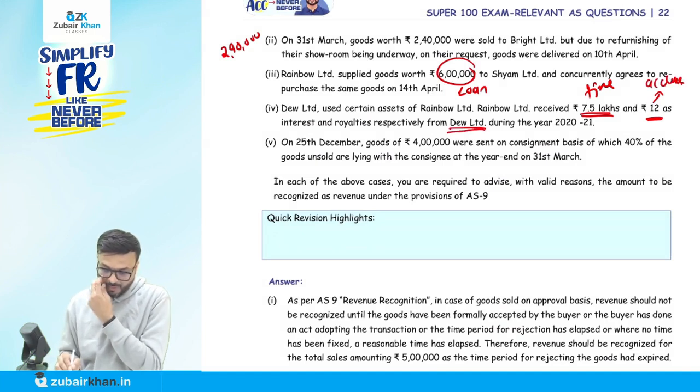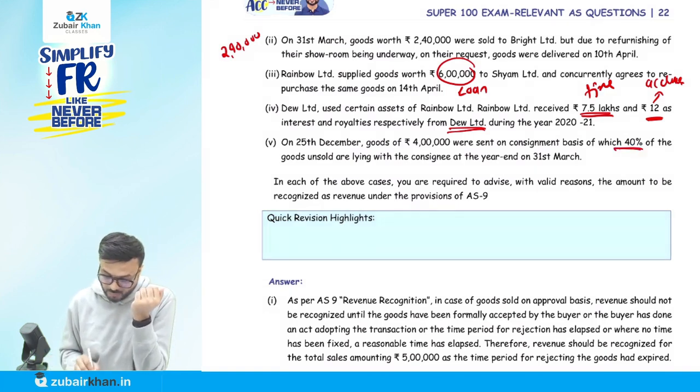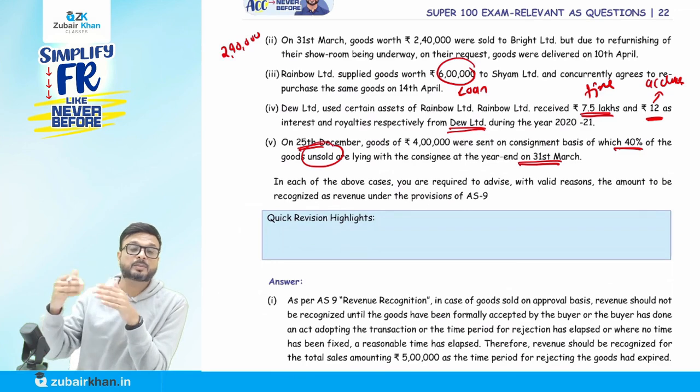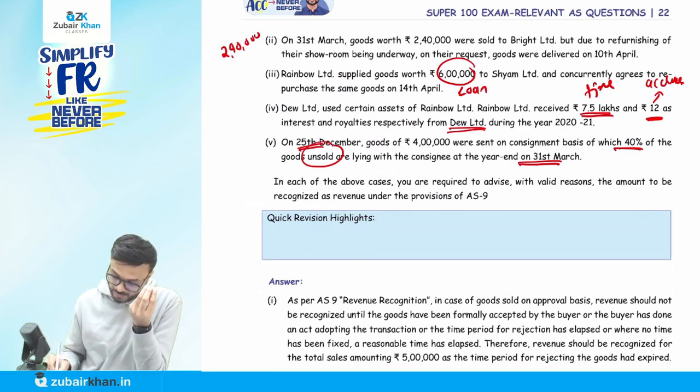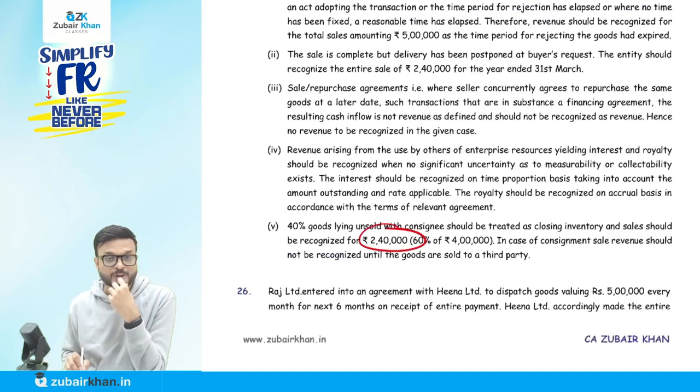From Due Limited, on 25th of December, goods of rupees 4 lakh were sent on consignment basis, of which 40% of goods were unsold at the end of the year. If it is unsold, it is not yet transferred by the consignee to the customer. So only 60% will be recorded as sales. 4 lakh multiplied by 60% comes to how much? It will come to 2,40,000. Correct calculation? 2,40,000. Okay, done.